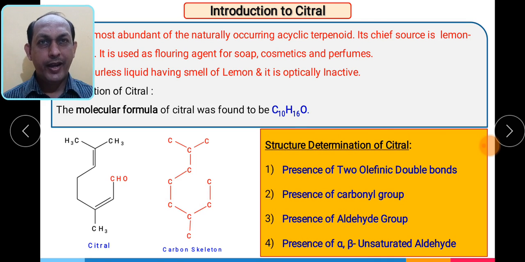So in order to determine the structure of citral which is obtained from nature, what are the different structural determinations we have to confirm.